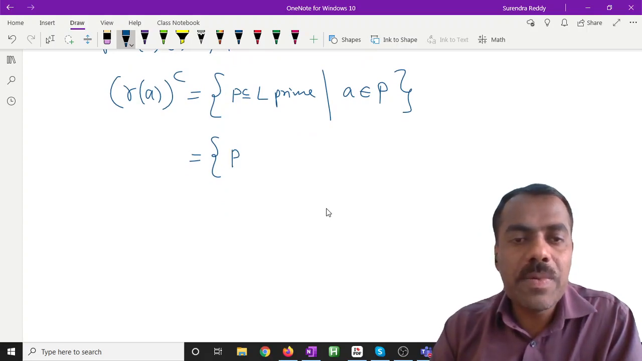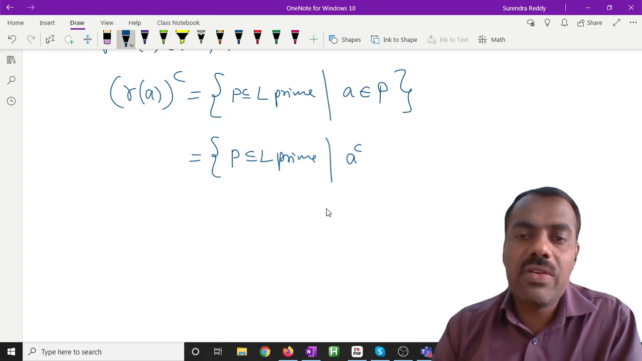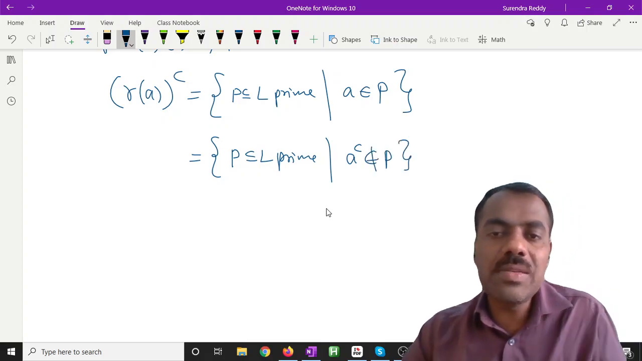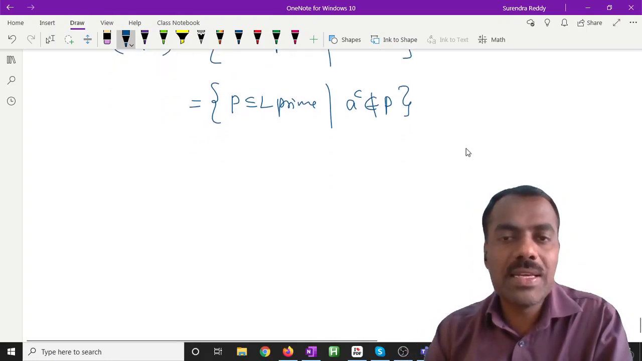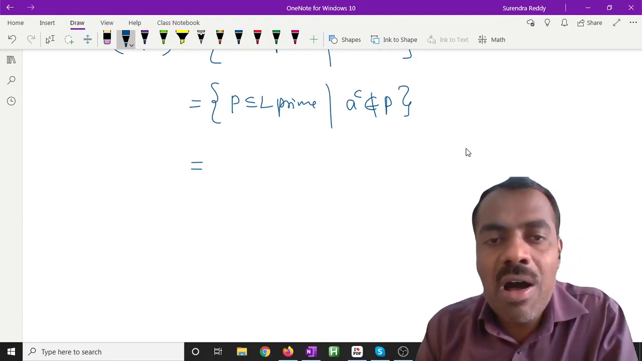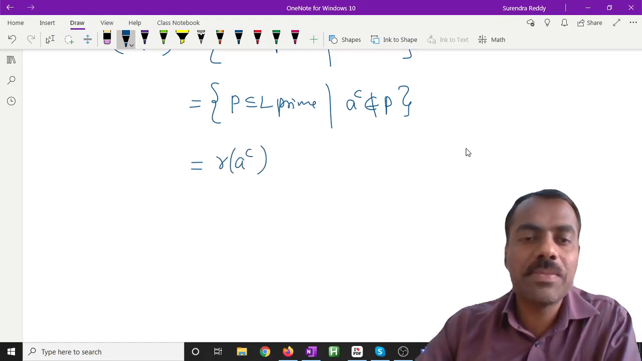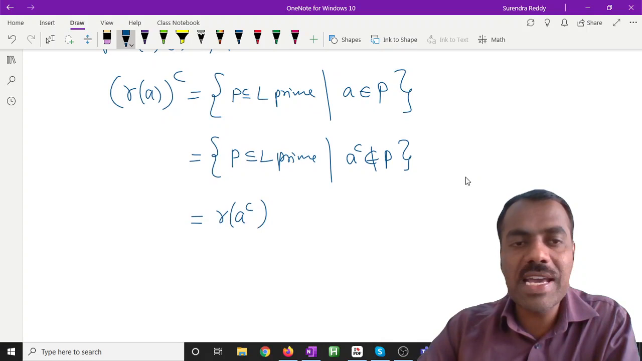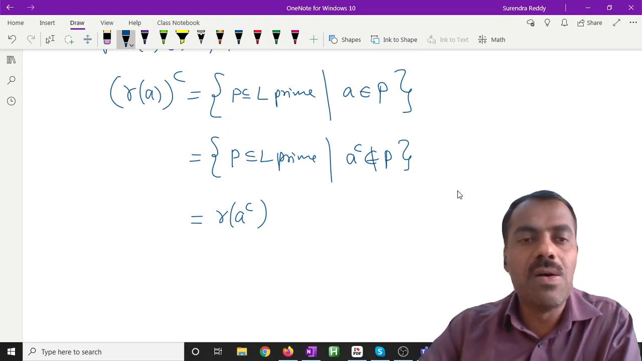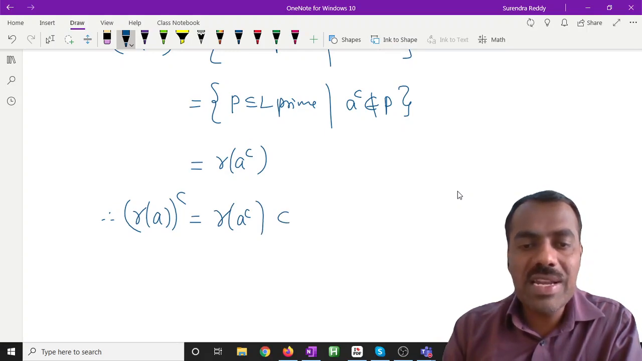This is the same as P, which is a prime ideal, such that if A is not there, it means A complement is not in P. If A is in P, obviously A complement is not in P, right? Now, can you tell me this one in terms of R? These are all prime ideals not containing A complement. So this is the same as R of A complement, or not? Is this step clear? Yes. So what we have proved is that the complement of R of A is nothing but R of A complement. But this belongs to X.